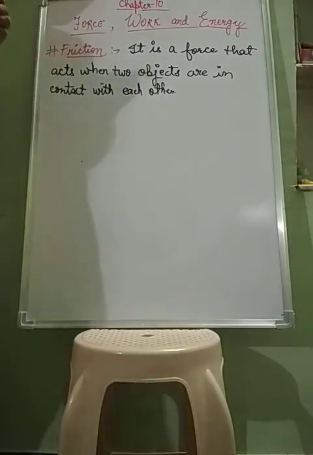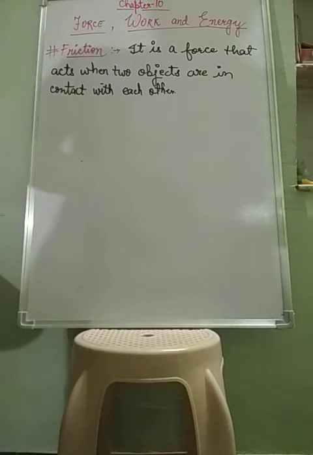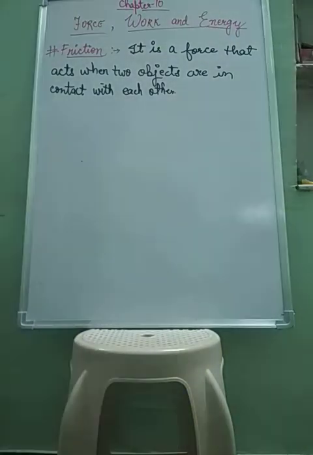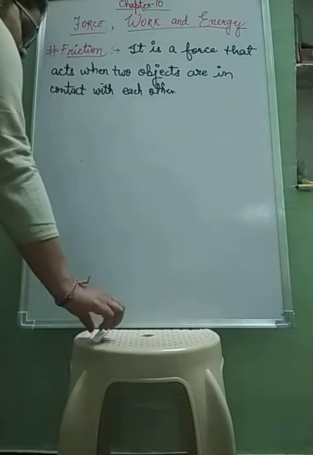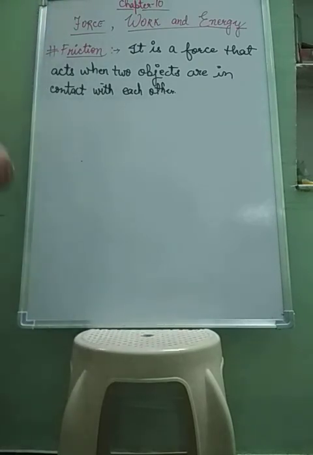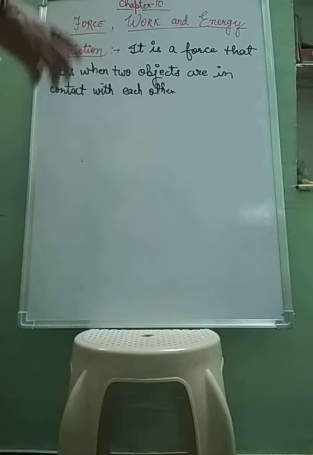Like how? Suppose I am rolling this marker on this table, and then I slip it over, then it will stop after moving a certain distance.